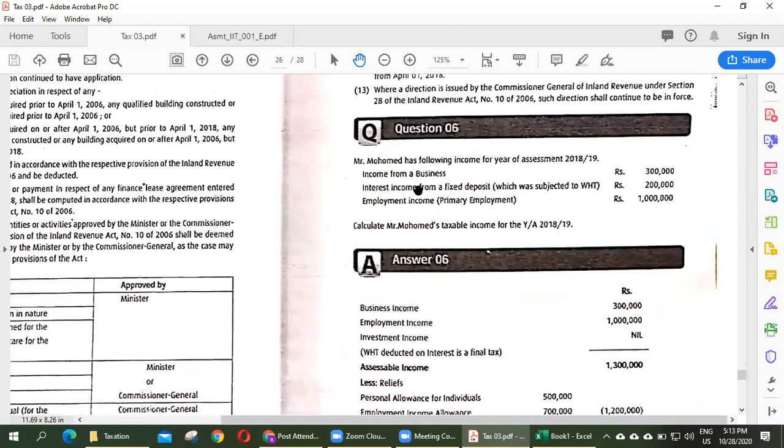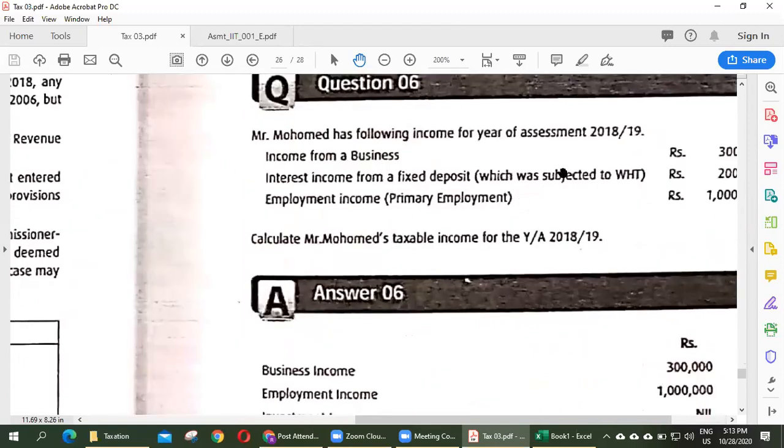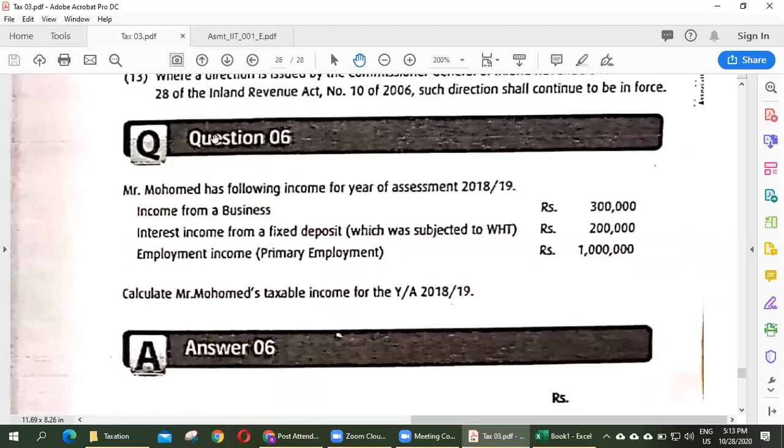We will do example question 6. First we read the question. Mr. Muhammad has the following income for the year of assessment 1819. I am going a little bit fast because these areas are not that important. All the areas I have covered, and I will also upload the recording of the session.